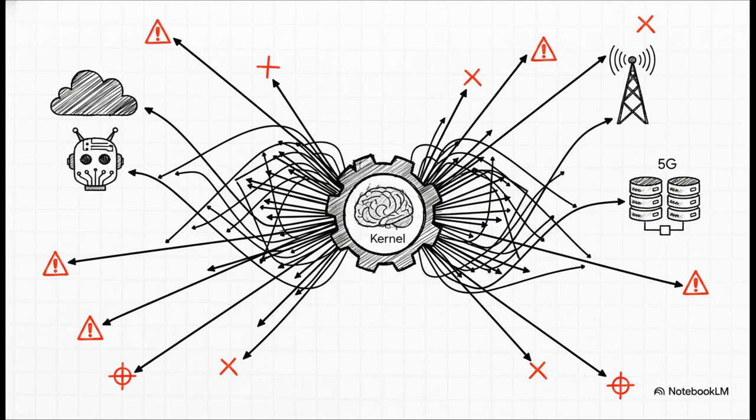The Linux kernel isn't just a simple little operating system core anymore. It is a massive, incredibly complex beast with over 30 million lines of code. I mean, it literally handles the entire modern internet. We're talking basic file systems, container runtimes like Kubernetes, cloud infrastructure, massive AI processing, 5G networks, giant data centers, the whole shebang. And because it does literally everything, its attack surface has just grown exponentially.